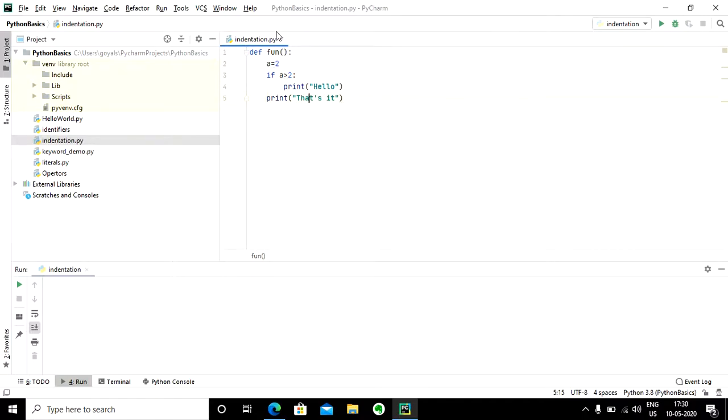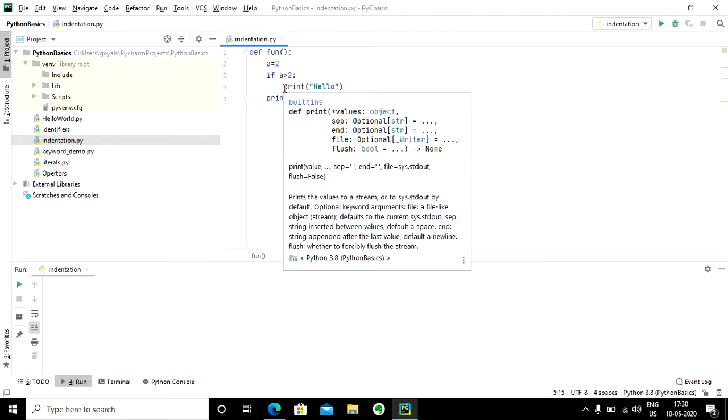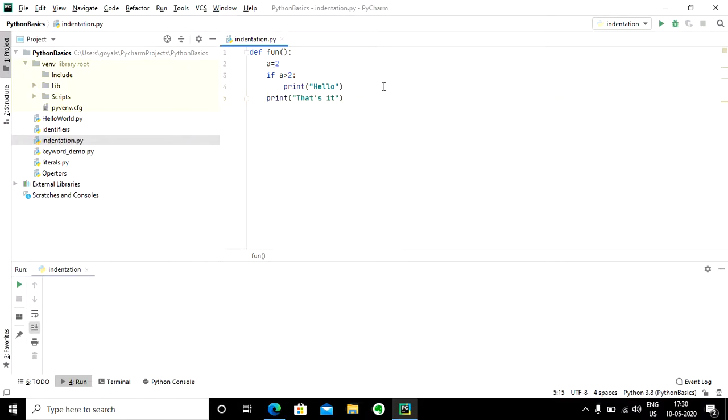Here, def func is a parent block which contains an assignment statement, and then this if statement again contains another block, which is if a is greater than 2. And how many statements does this block contain? Just a single statement, that is print hello.